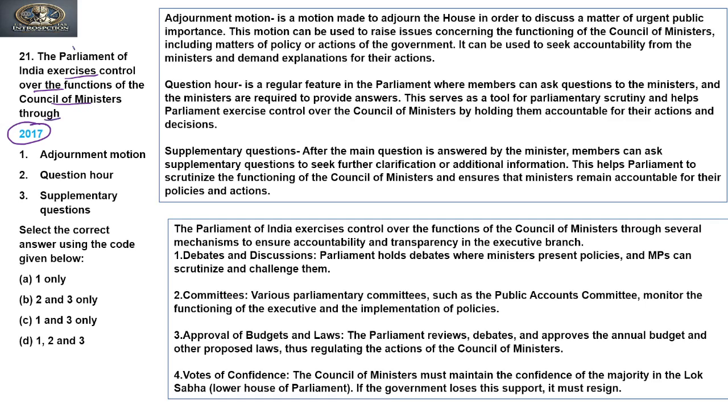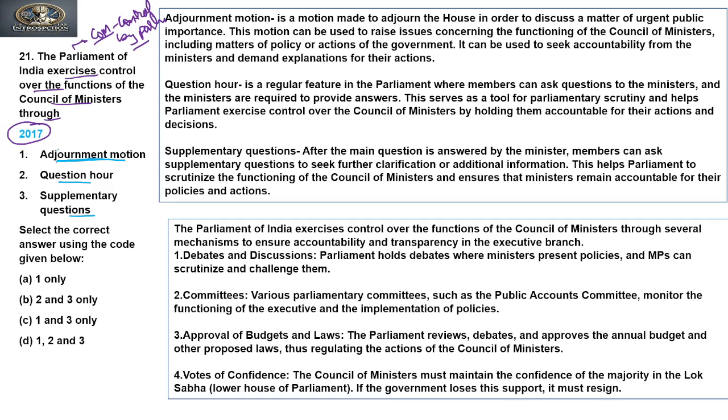So basically this is trying to ask how the Council of Ministers are controlled by Parliament, through which mechanisms. If you see the given statements, the first is adjournment motions, then question hours, and supplementary questions. These are the three mechanisms given, and we need to answer through which of the following the Council of Ministers are controlled. Before answering, we should know what an adjournment motion means.